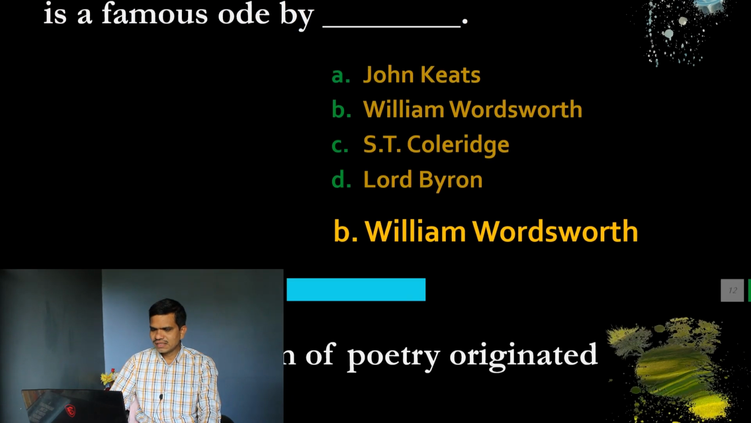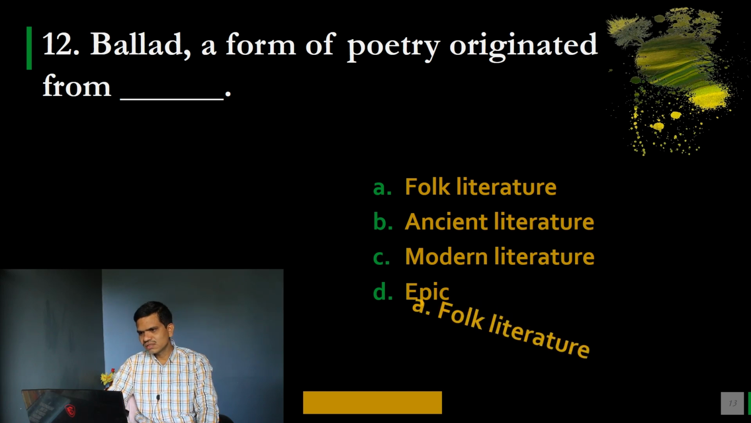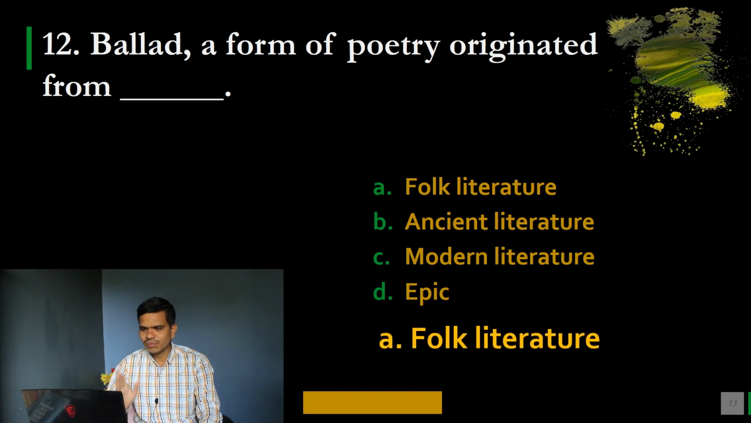Next, 12. Ballad, a form of poetry, originated from. So from where did this ballad come? We have options A. Folk literature, B. Ancient literature, C. Modern literature, and D. Epic. And the correct option is, it originated from folk literature, option A. Now dear students, ballad is a native form in England. So it originated in England, and this form came from folk literature. Generally we find many forms of poetry originated in Greek, but we have here a native form called ballad in England.